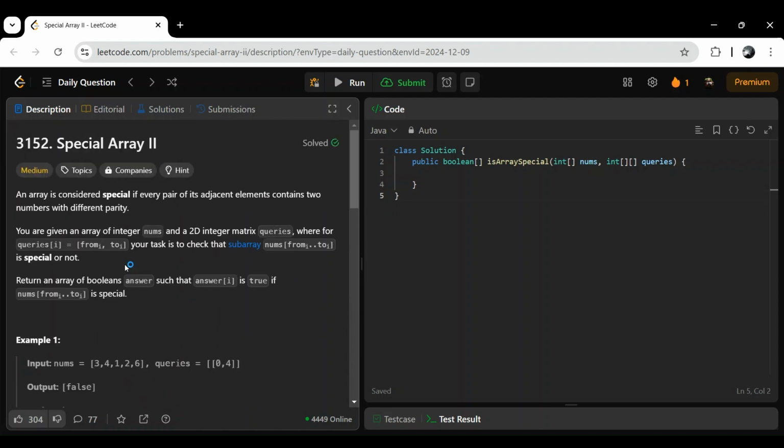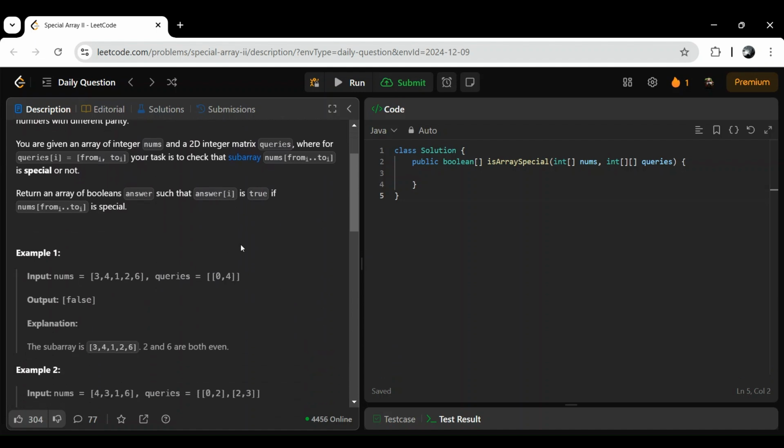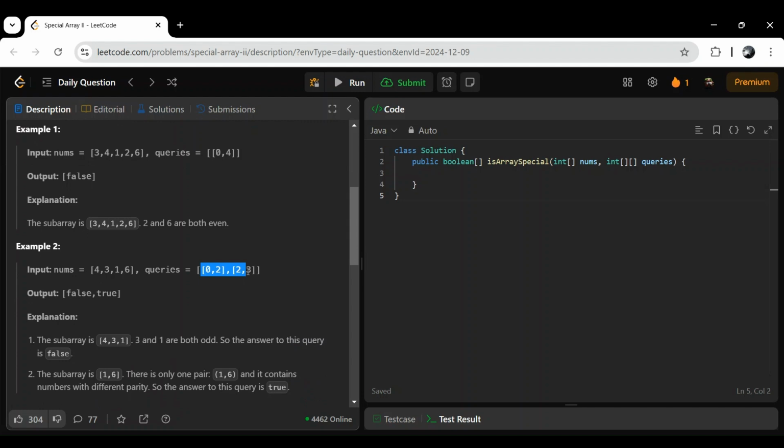Now, how to solve this question? First is the brute force approach. In the brute force approach, we can traverse this queries 2D array, and then again traverse the nums array, say from 0 to 2 for this example, and check the adjacent elements' parity, and then from 2 to 3, again check. This will be the brute force approach, which has a high time complexity, so we may get a time limit exceeded error.